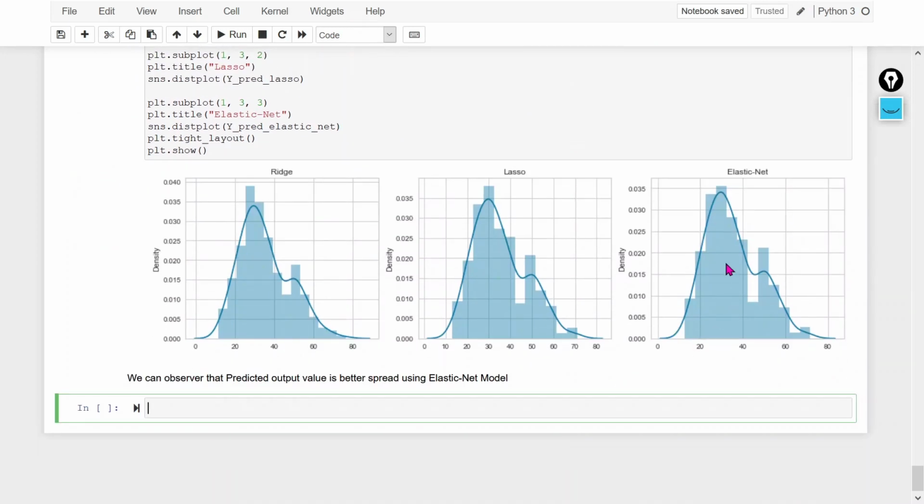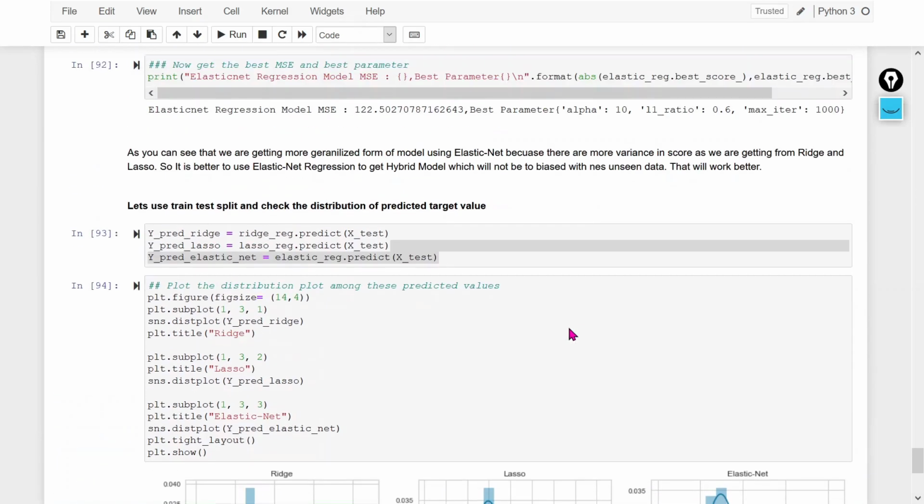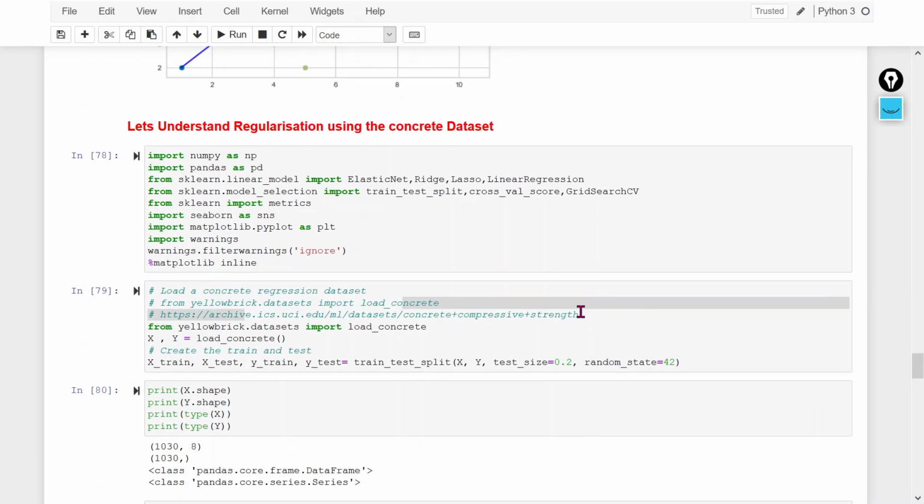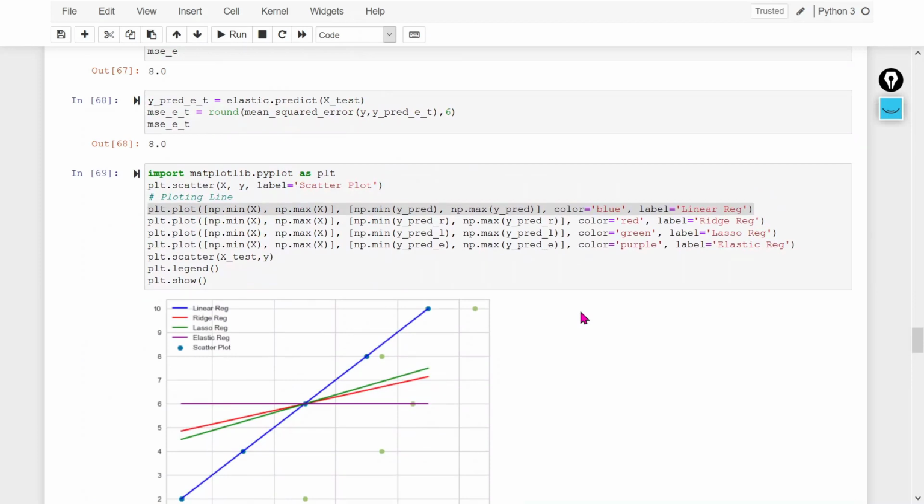If you see here, in the elastic net, I am getting the best distribution as compared to the others. So this way we can use regularization to overcome overfitting in machine learning.